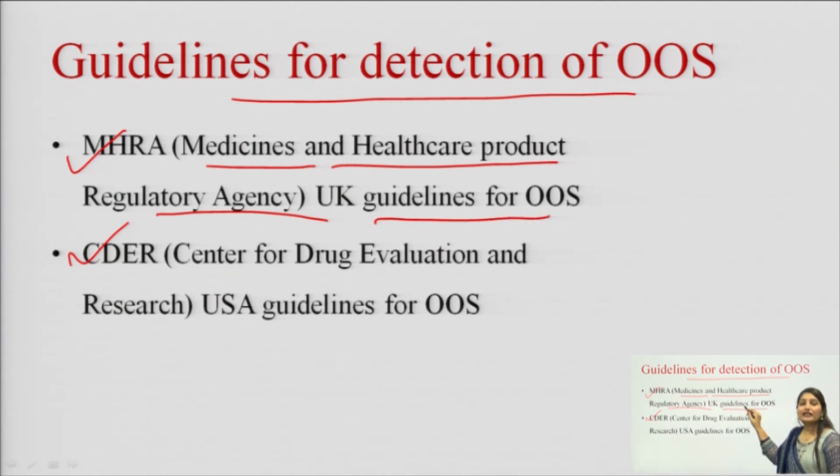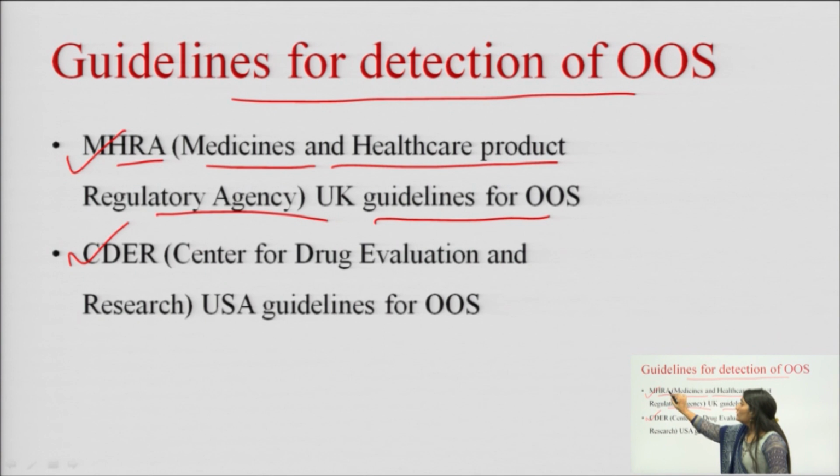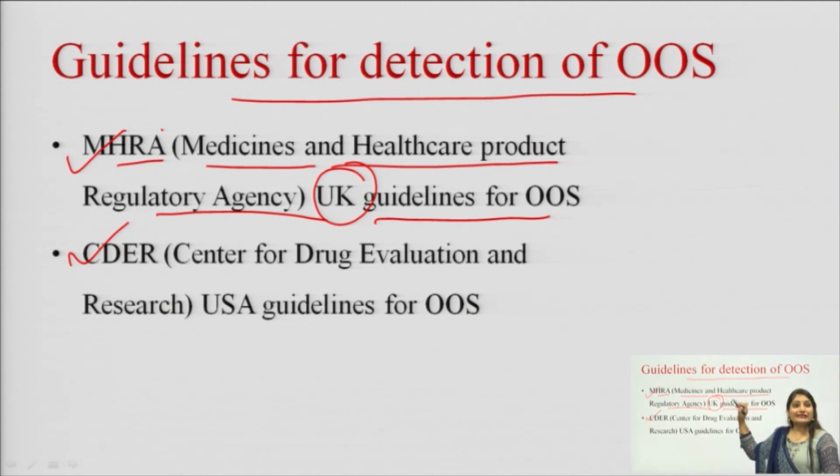These are UK guidelines for the OOS, out of specification. MHRA is the Drug Regulatory Authority of the UK. It is the regulatory agency of UK. So, these guidelines are known as MHRA, Medicines and Healthcare Product Regulatory Agency, UK guidelines for the OOS.